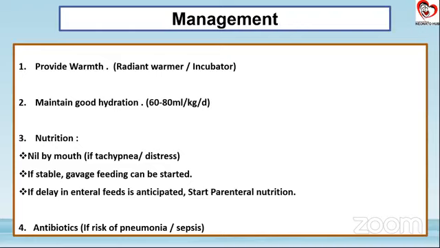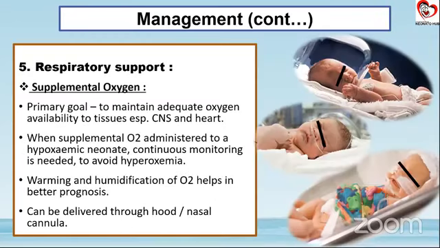It's actually a vast discussion on trophic feeds, but what we need to remember is that some minimal degree of feeds are necessary to be given through a nasogastric tube to the child once the hemodynamic stabilization occurs. In the meanwhile, what you can do for such kids is you start the parenteral nutrition. Either you can start a TPN, or at least a partial one, which is commonly done by the use of your lipids and proteins from day one itself. Antibiotics will be given if there is a risk of pneumonia or if there is a risk of early onset sepsis. Now coming to the respiratory management.